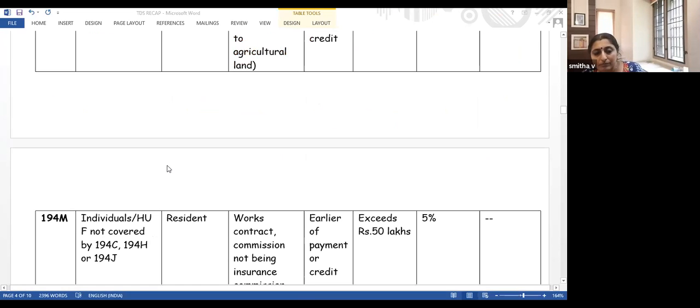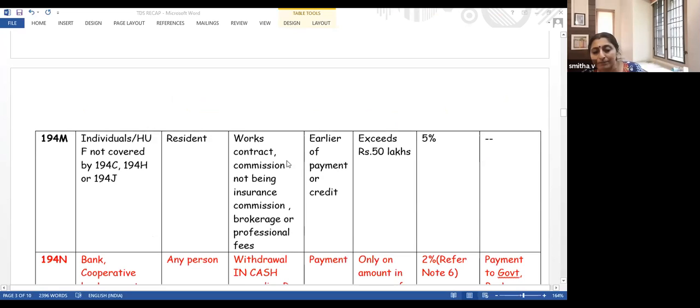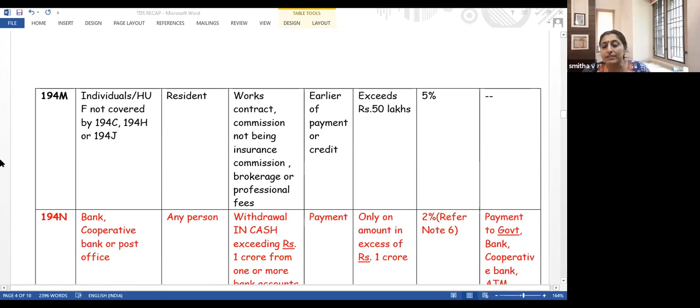Now, another section which we have to discuss here is 194M. It's comparatively a newer section.